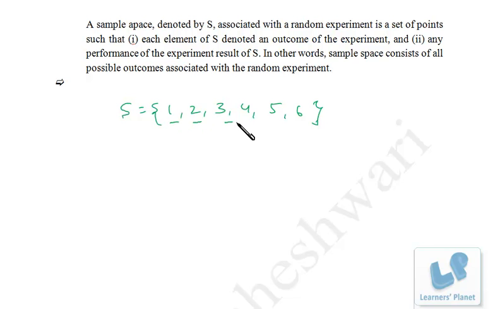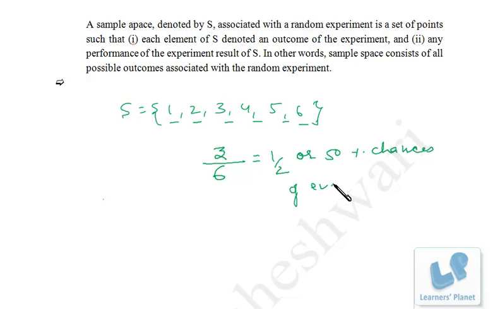In all we have six choices, and out of six we have three choices for an even number, right? So this is 3 by 6, so we can say it's 1 by 2. The probability is 1 by 2, or there are 50% chances of getting an even number, right?